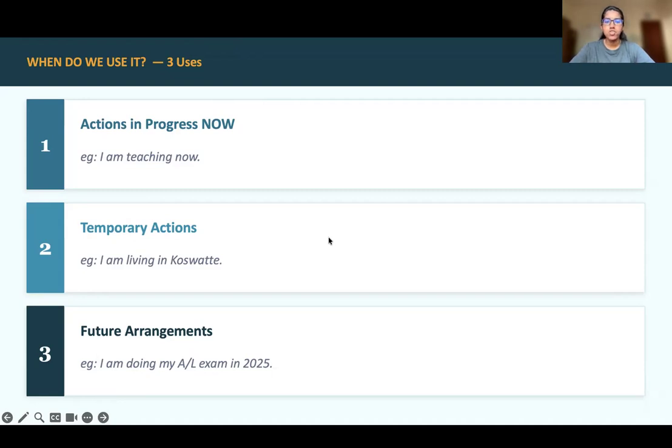Number 3, future arrangements. For an example, I am doing my A-levels in 2025. It's planned and arranged for the future.